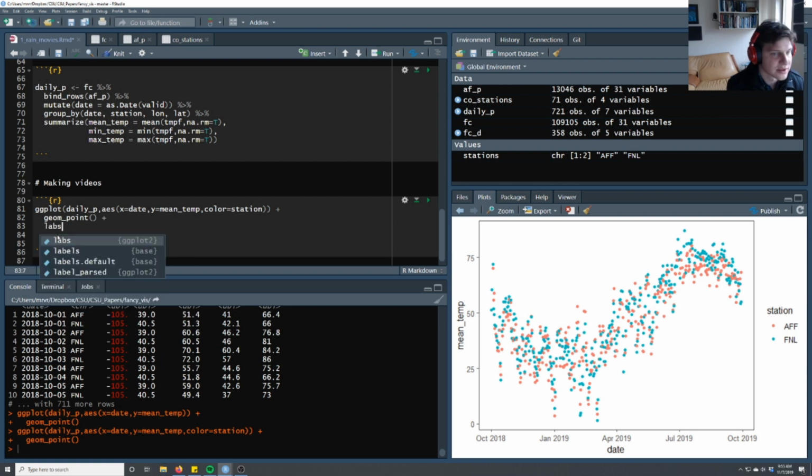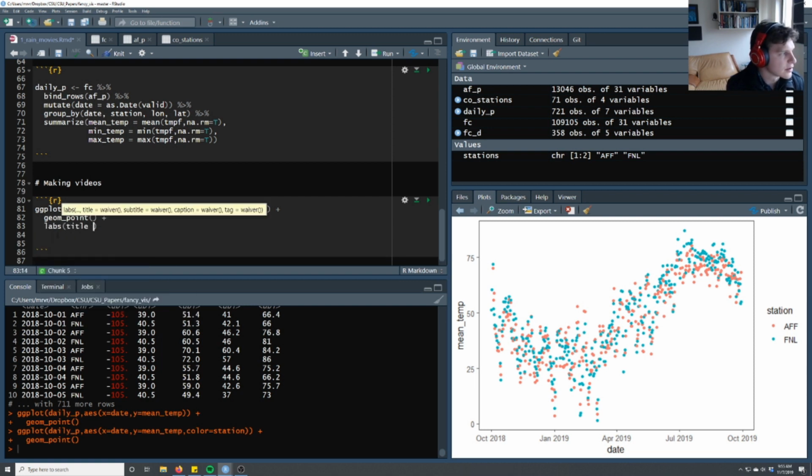plus labs, title equals. Here I'm just giving it a title that will be varying in time. So we'll do year, date, and it's going to take that date from the date column, which we know is called the frame time. I'm just reading the help file for gganimate to remember that it's called frame time. And then the x-axis is just going to be the date.